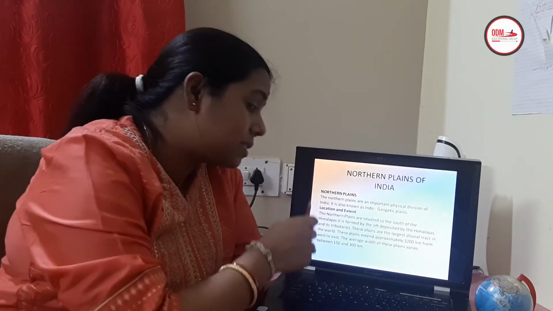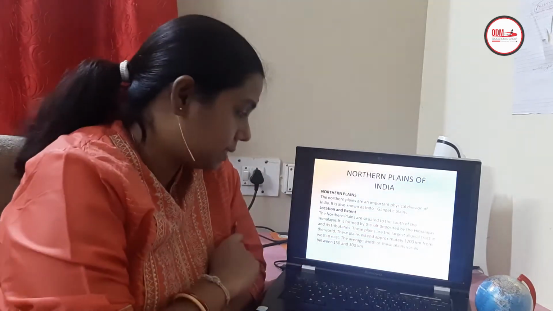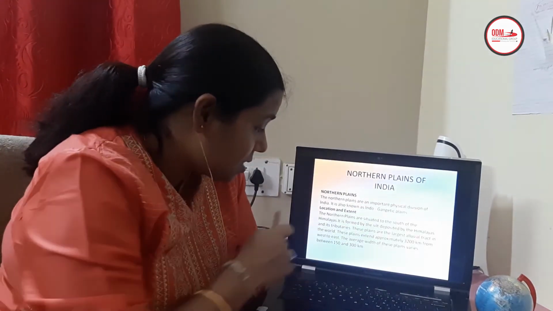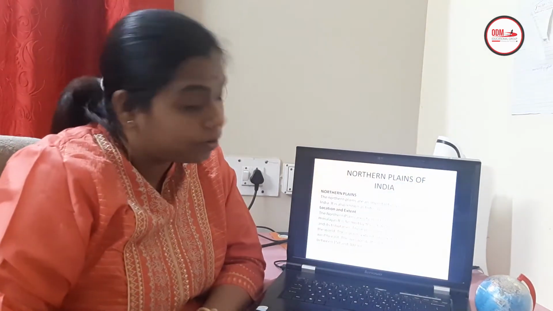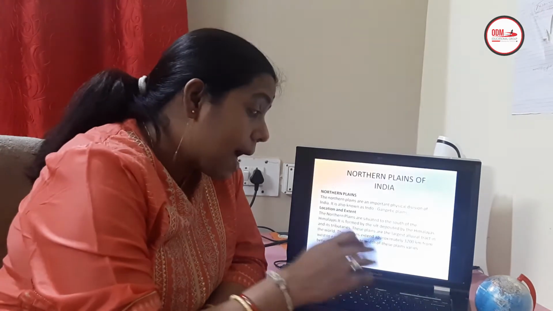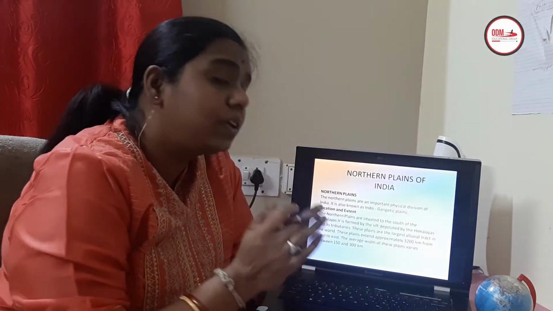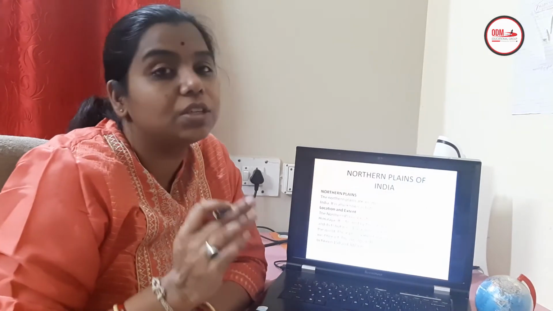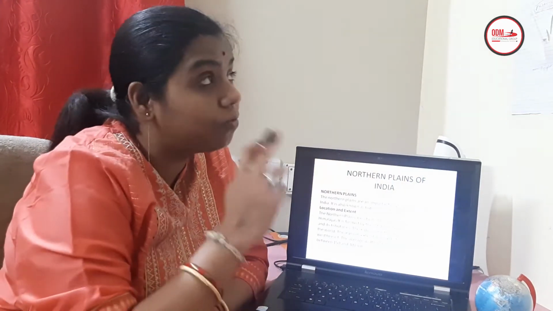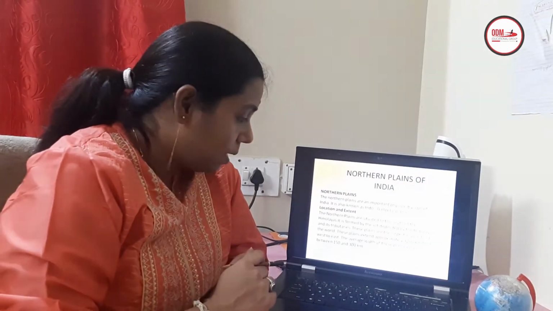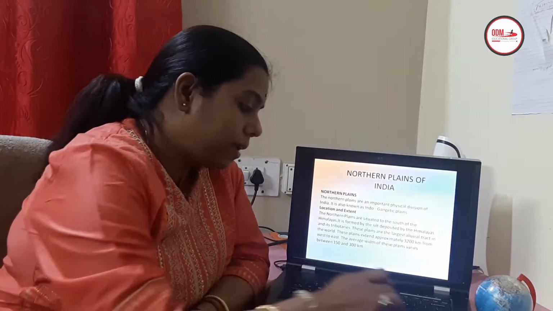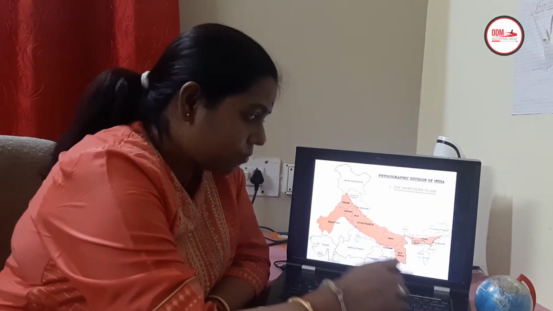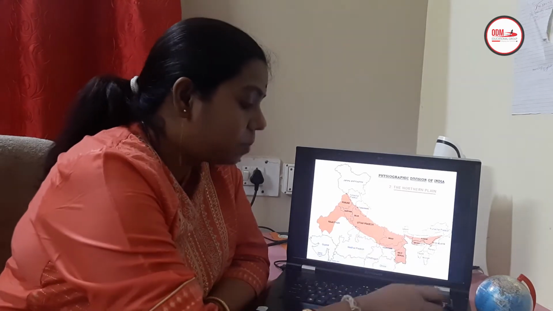That's why it extends from west to east, with a width of 150 to 300 kilometers, children, and an approximate length of 3200 kilometers from west to east. As you have visualized, this is the northern plain extension.